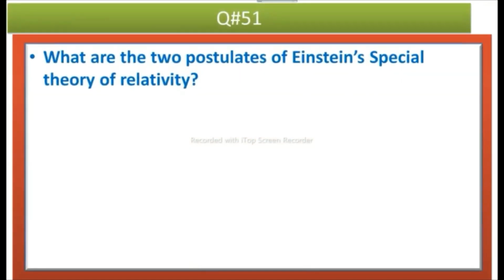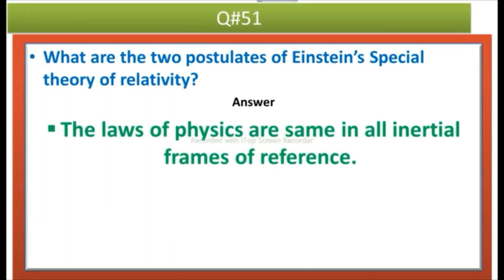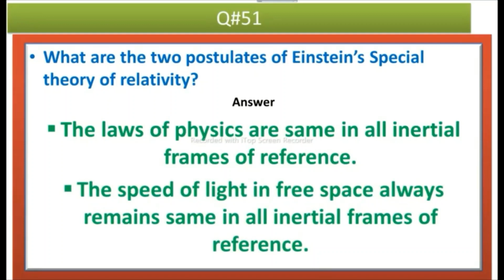The next question is, what are the two postulates of Einstein's special theory of relativity? Answer is, the laws of physics are same in all inertial frames of reference. The next one is, the speed of light in free space always remains same in all inertial frames of reference.